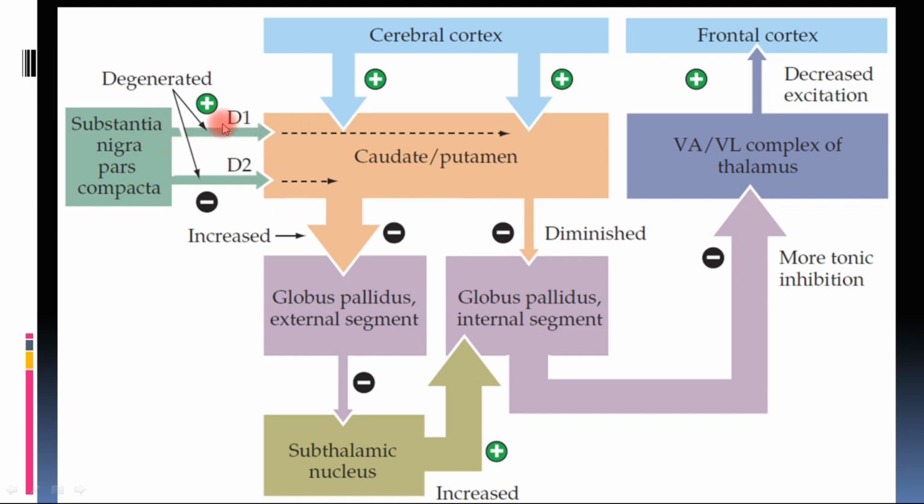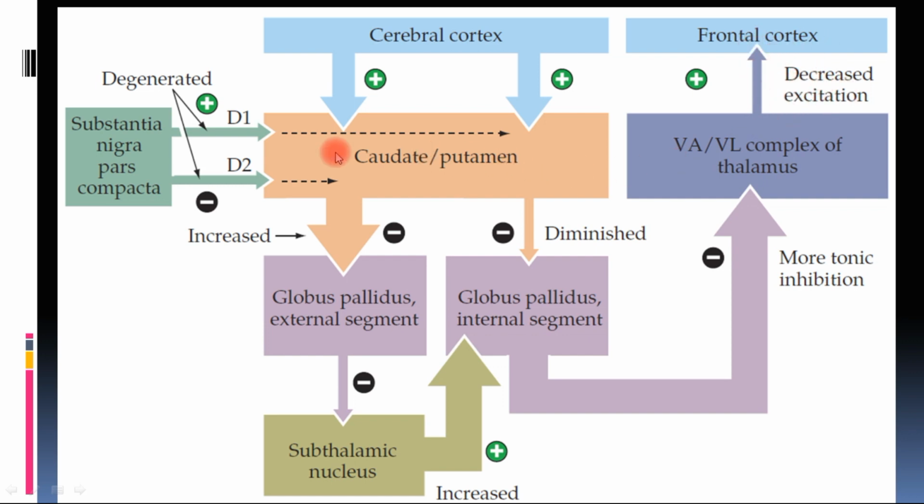So when the D1 mechanism, the stimulation of the direct pathway, is diminished, what will happen? The stimulus from caudate and putamen will decrease, and this was inhibiting globus pallidus. So when the stimulation of direct pathway is diminished, the inhibition will become smaller, it will decrease, resulting in an increased tonic discharge of globus pallidus, which will inhibit the thalamus, and thus the excitation to the frontal cortex will decrease.